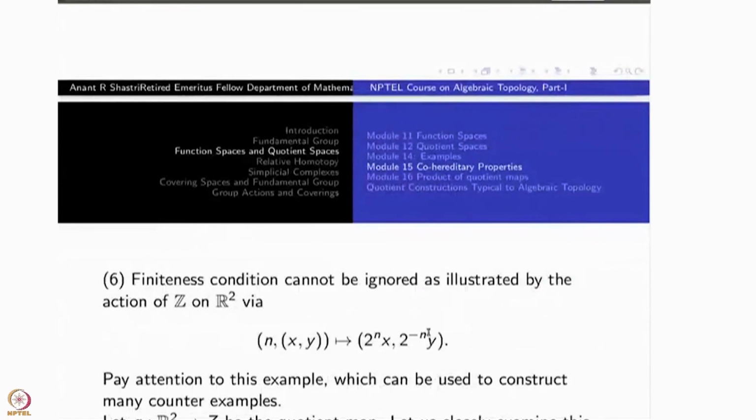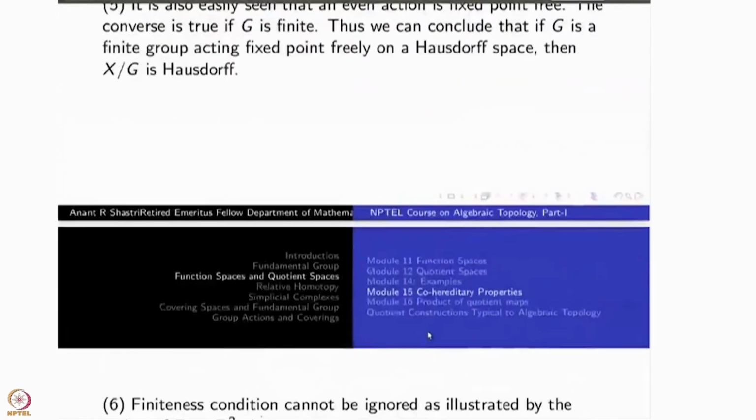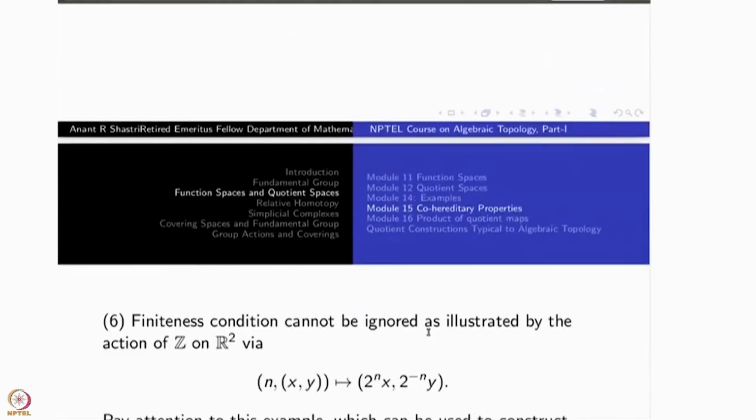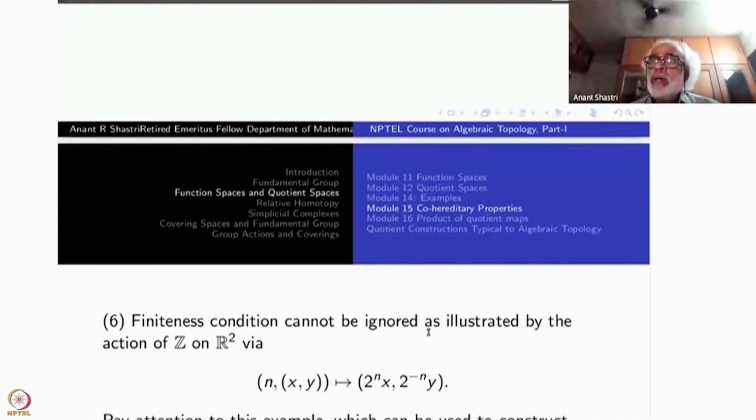Now, I have put a finiteness condition here, right? To delete that, what can happen? Maybe it still works. This example says no. I will give you a fixed point free action, yet the quotient is not a Hausdorff space. The only thing is the group is infinite.